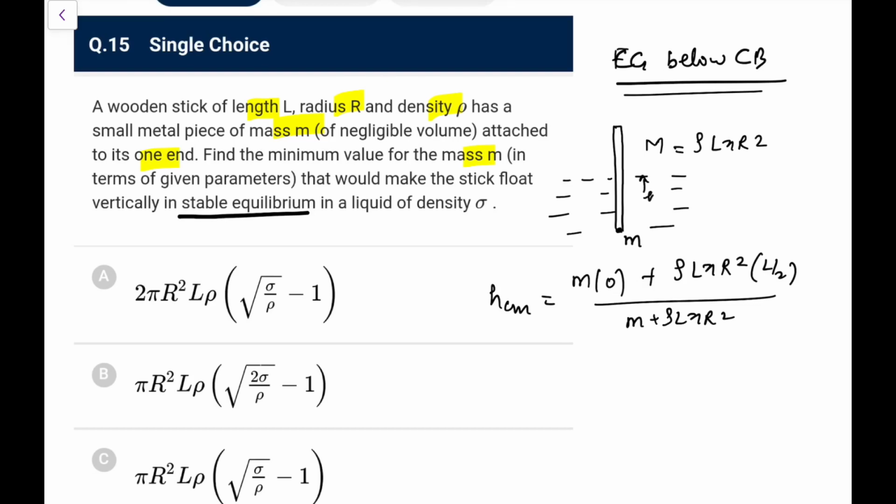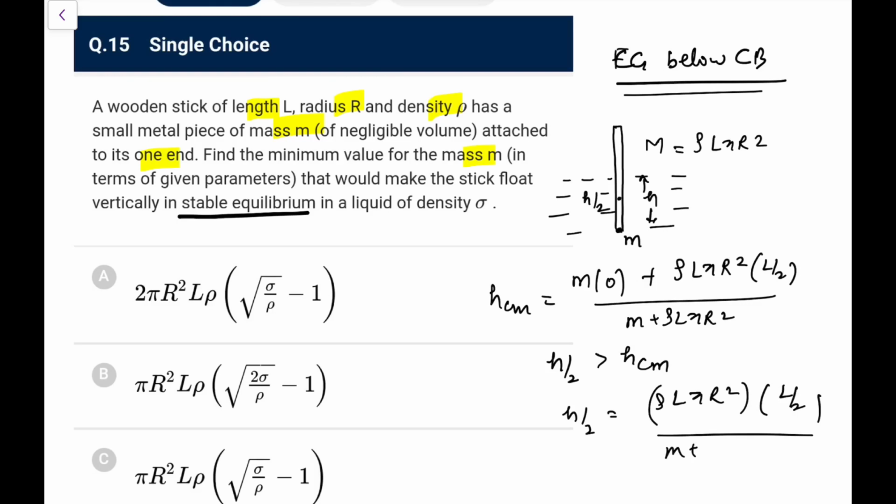Now if the h length is inside, the center of buoyancy would be at h by 2. So this h by 2 should be greater than h of Cm in this particular case, or in the limiting case we can write h by 2 is equal to h of Cm. So in the limiting case, h by 2 is equal to rho L pi r square into L by 2 upon M plus rho L pi r square. This is the first equation.